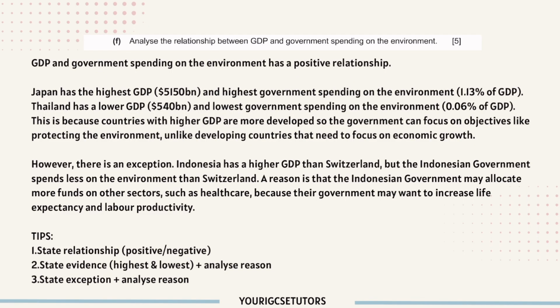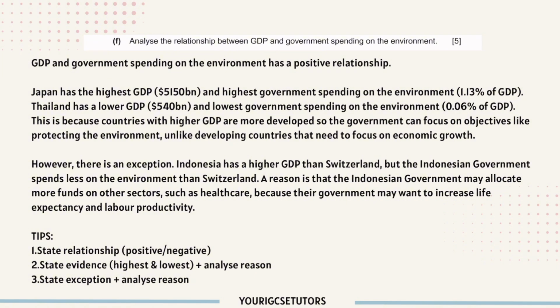Okay, first, you need to state the relationship. This is the first step. GDP and government spending on the environment has a positive relationship. Okay. And the second part, you need to state the evidence, highest and lowest, and analyze the reason.